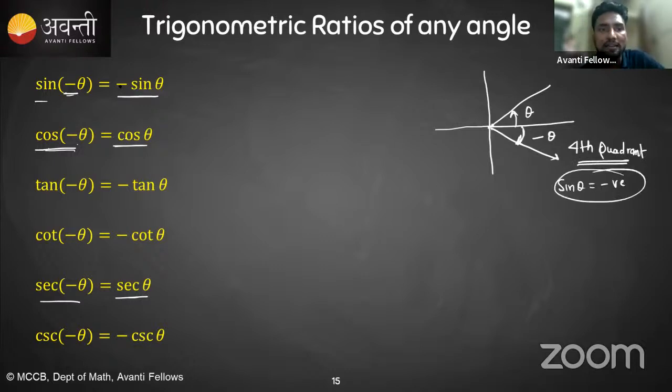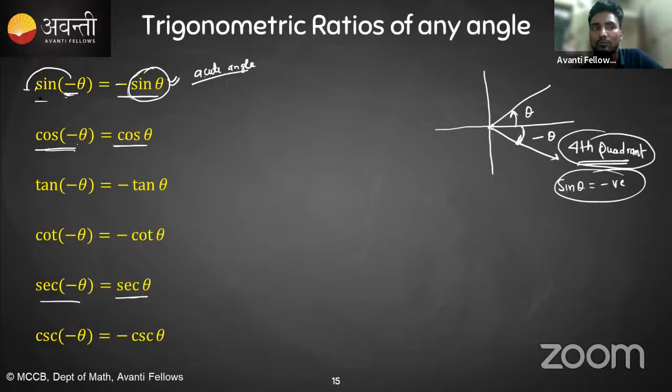So that's why there is a negative sign, because theta is anyhow an acute angle. So if you remove this negative outside, this value will be positive. But we already know that we have put minus theta, so it went into fourth quadrant. So the value will be definitely negative. So we can write negative sine theta, because if theta is an acute angle, it will always give the positive value, right? So sine minus theta is equal to minus sine theta.